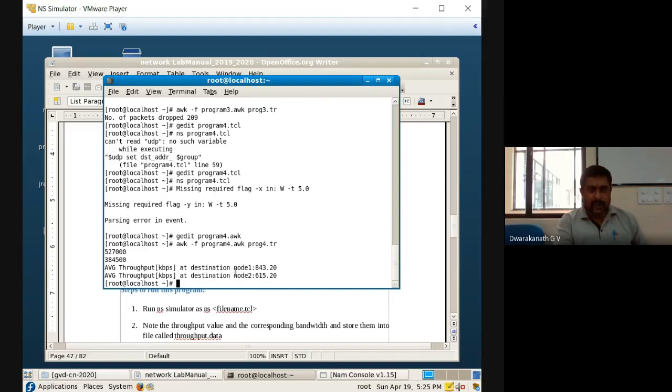You can see node 1 throughput is 843.20 kilobits per second. Kilo means you can see it's taking kilobits per second. Node 2 you can see 615. So this is a difference which you can see. Now our program has been completed. So in this way, you have to do the fourth program.